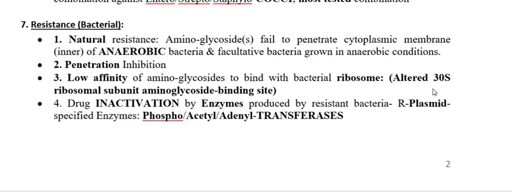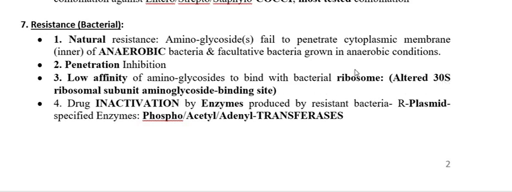Another point is that the resistant bacteria can change its target. So what is the target of this aminoglycoside? It is the 30S ribosome. So the resistant bacteria change the target, that means the 30S ribosomal structure.